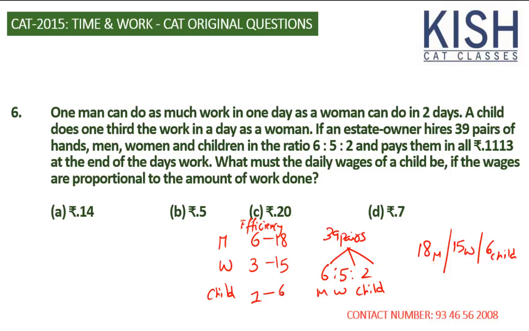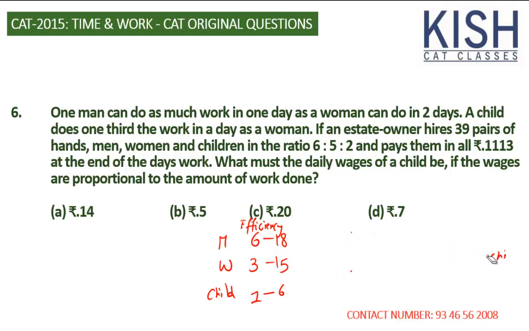Now it must be very easy. If 18 people are working and each person can do 6 units of work, then all of them together finish 108 units of work. The 15 women are doing 45 units of work and the 6 children are doing 6 units of work. Now the amount can be distributed in the ratio of 108 is to 45 is to 6.